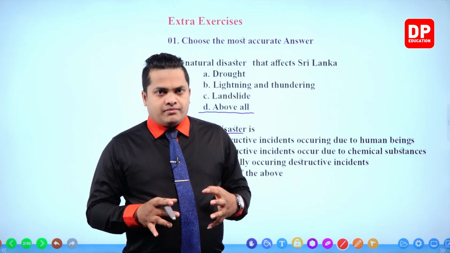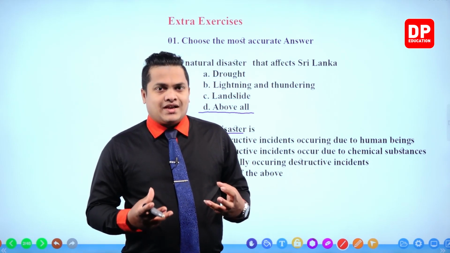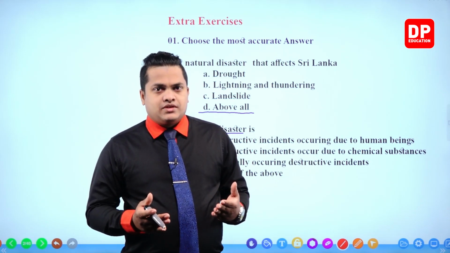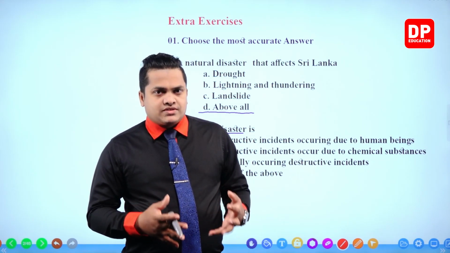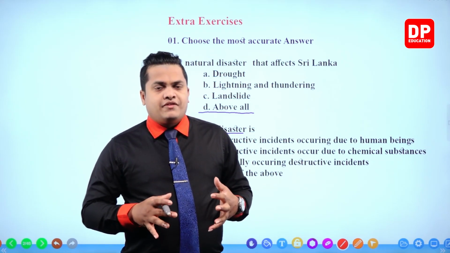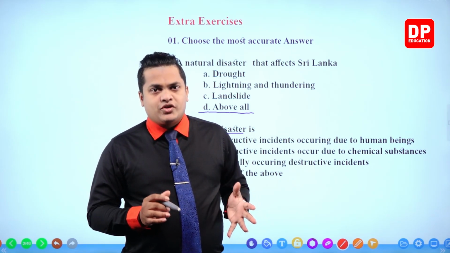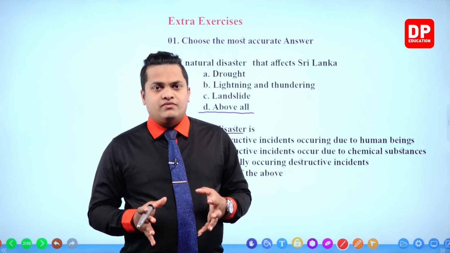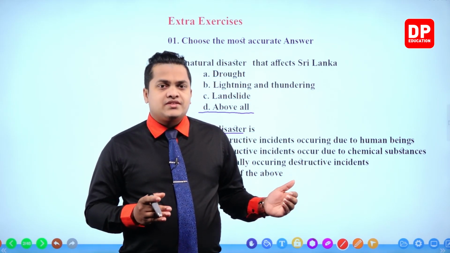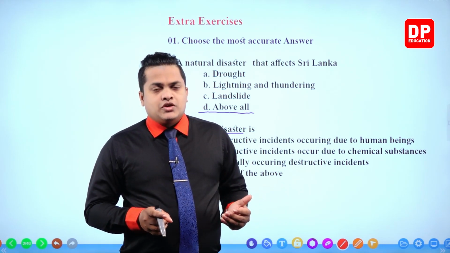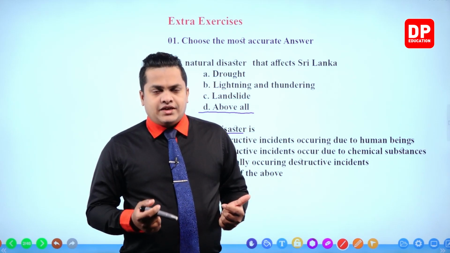Actually, when you take the core reasons, there can be several man-made causes. But mainly these disasters occur without the influence of man. Naturally, those things are happening. That's why it is called a natural disaster.